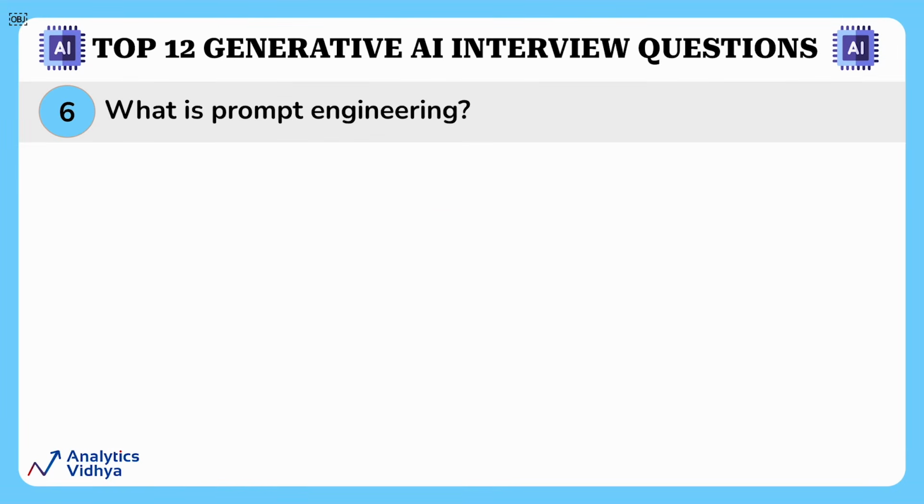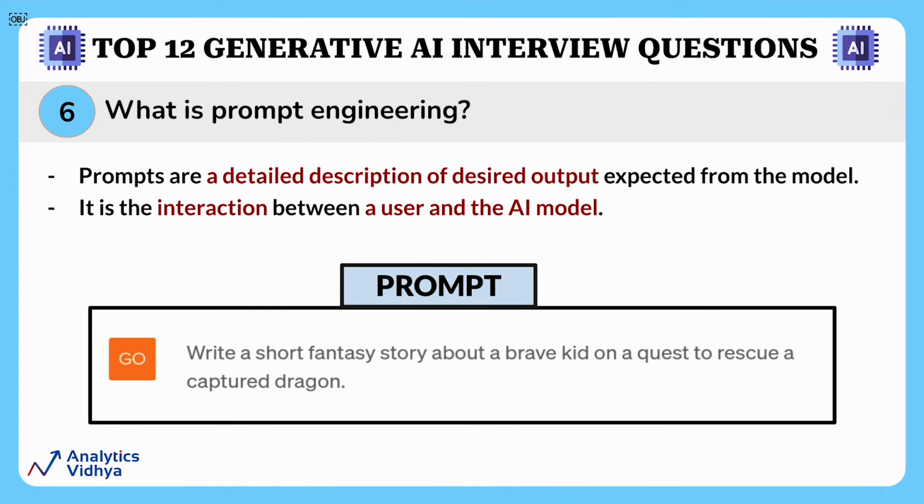Our next question is, what is prompt engineering? But before answering that, let us understand what a prompt is. A prompt is a detailed description of the desired output expected from a generative model. In simple words, a prompt is like a question or a request you give to an AI model, and the AI model then understands that prompt and generates text based on it. So it basically enables the interaction between a user and the AI model. This is an example of a prompt. For example, if you want to use a generative model to generate a creative story about a fantasy adventure, your prompt might be something like this. Write a short fantasy story about a brave kid on a quest to rescue a captured dragon.